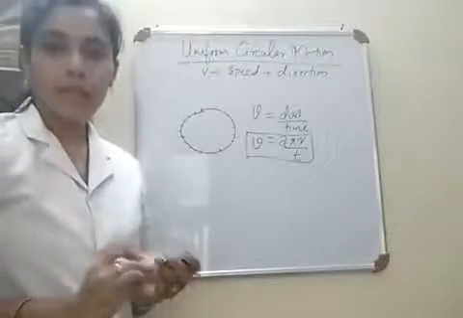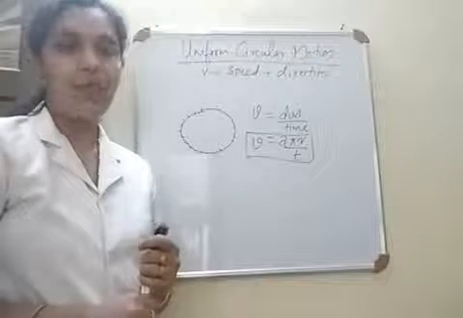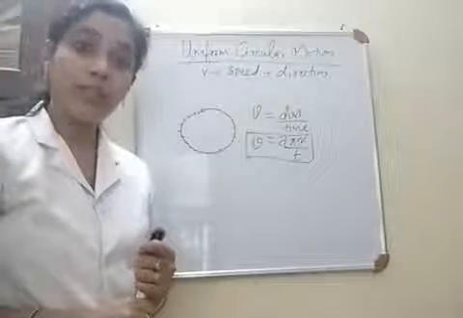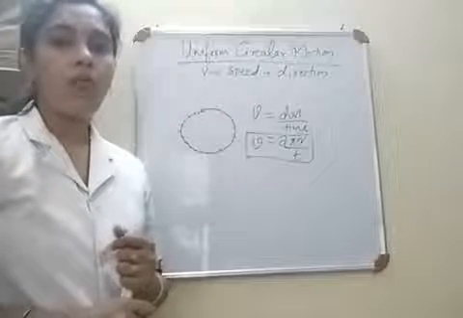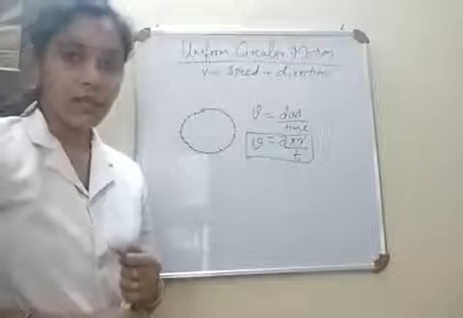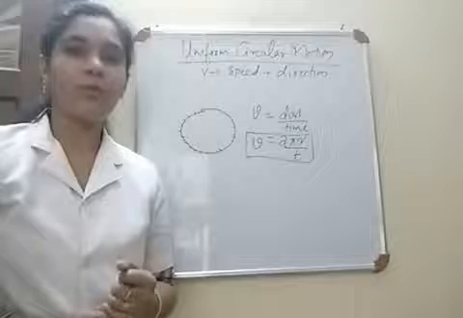So is there any chance for acceleration in a uniform circular motion? Yes. Why? Because there is a change in direction. Even though the speed is the same, the direction of the object changes continuously. So that's all about uniform circular motion, my dear children.